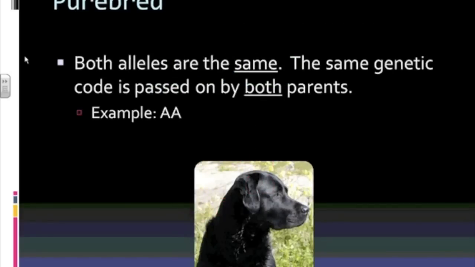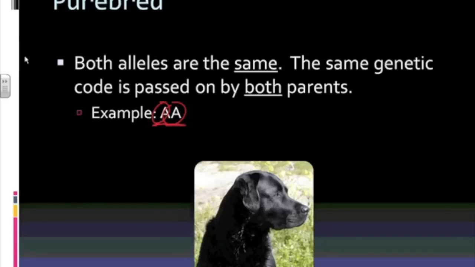Now, if an organism carries both alleles that are the same, the genetic code that is passed on by both parents is the same. This is an example of a homozygous trait. We've got the capital A. That is a homozygous trait. Both letters, yes, they are both A's, but they're also both capitals. That's what we're really focusing in on.